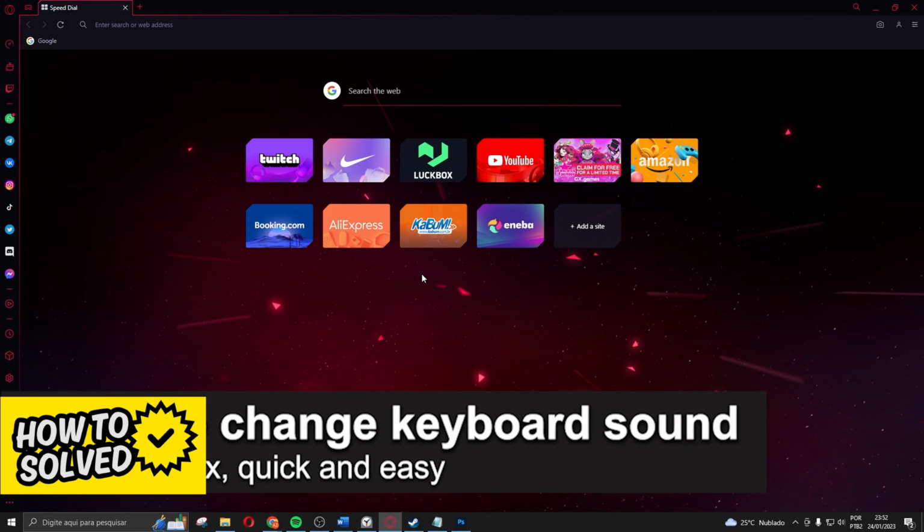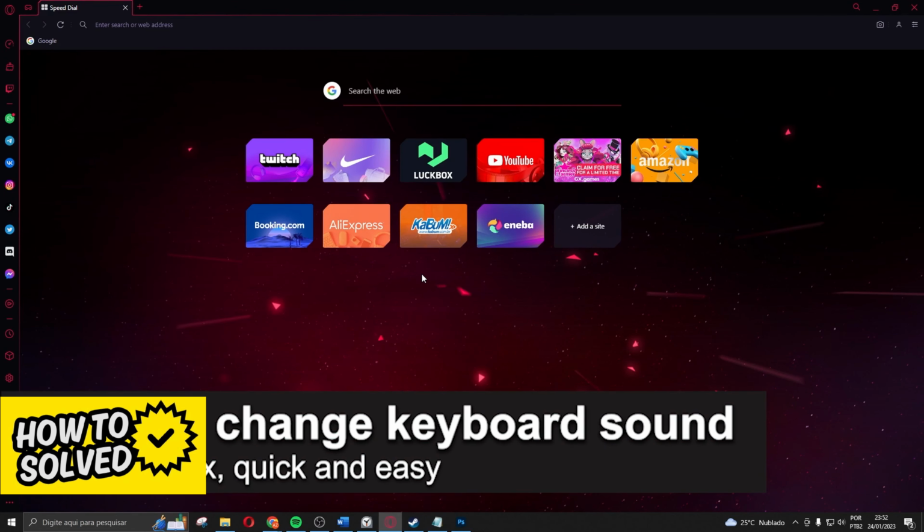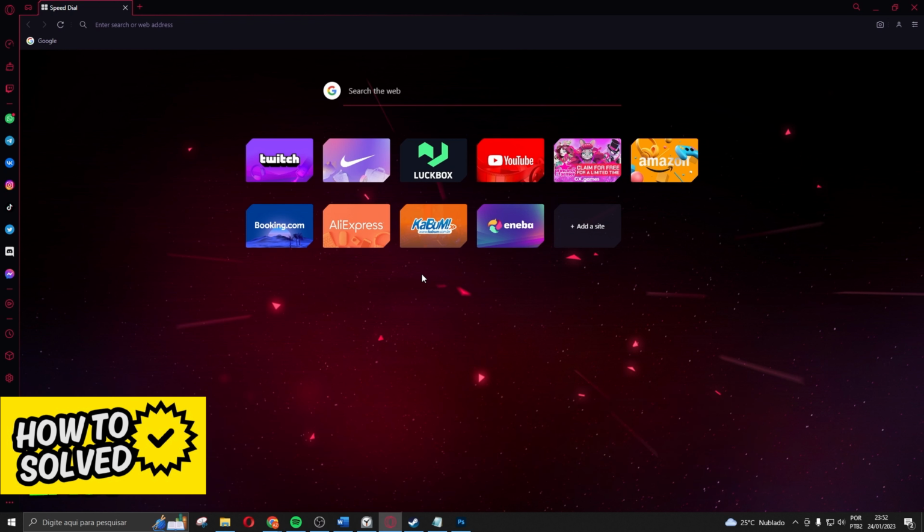In this video, I'm gonna show you how to change Opera GX keyboard sound. It is very quick and very easy. First of all, I will point out that this process works on any version of Opera GX, okay?